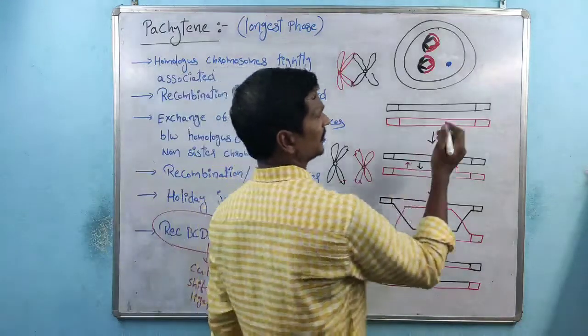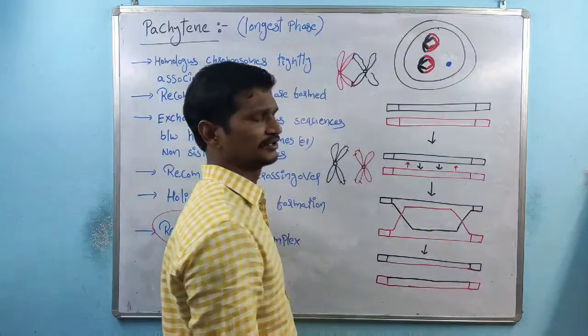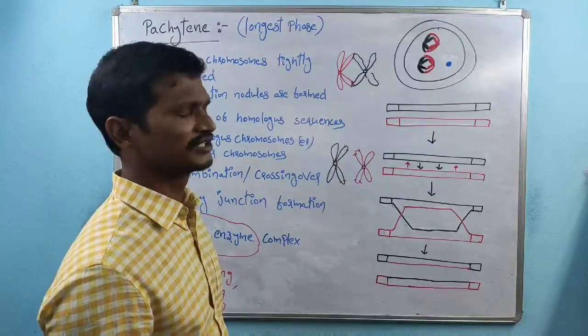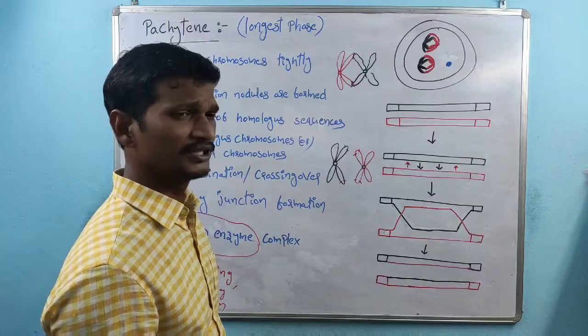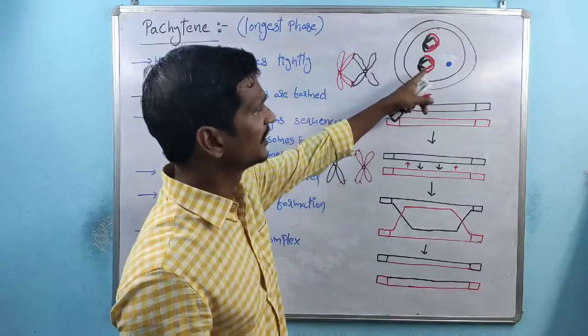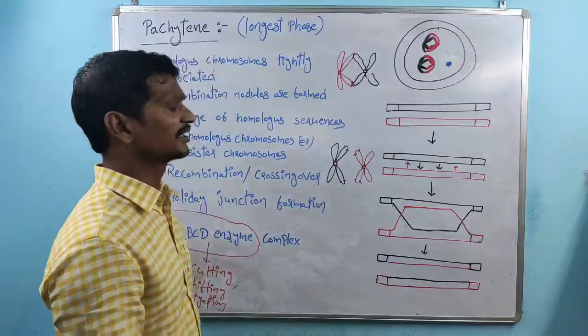So this is one sequence, and this is another sequence. These are two different sequences. The black color sequence is related to the black color chromosome. The red color sequence is related to the red color chromosome.